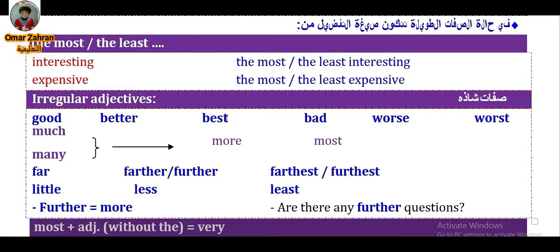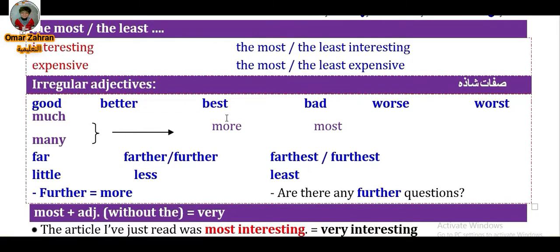So far, farther than the farthest; far, further than the furthest. We have little for uncountable nouns. Little, less than the least. Okay, we have further, which could be used as more. Are there any further questions? I mean here, are there any more questions?